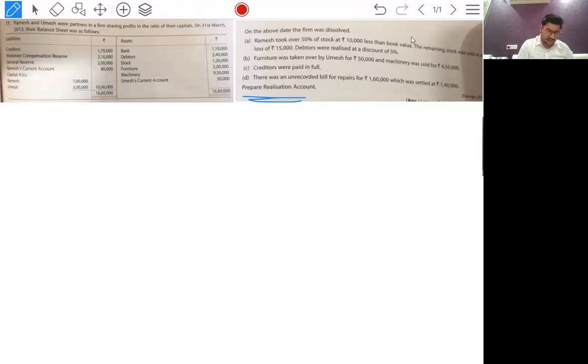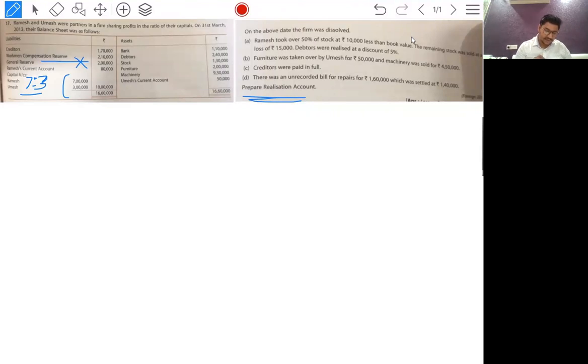Capitals ratio means the ratio is 7 is to 3. 7 lakh, 3 lakh is the capital. So the ratio is 7 is to 3. We are given creditors, workman compensation reserve, general reserve. General reserve is never distributed. We have discussed it in, I think, the first or second class.